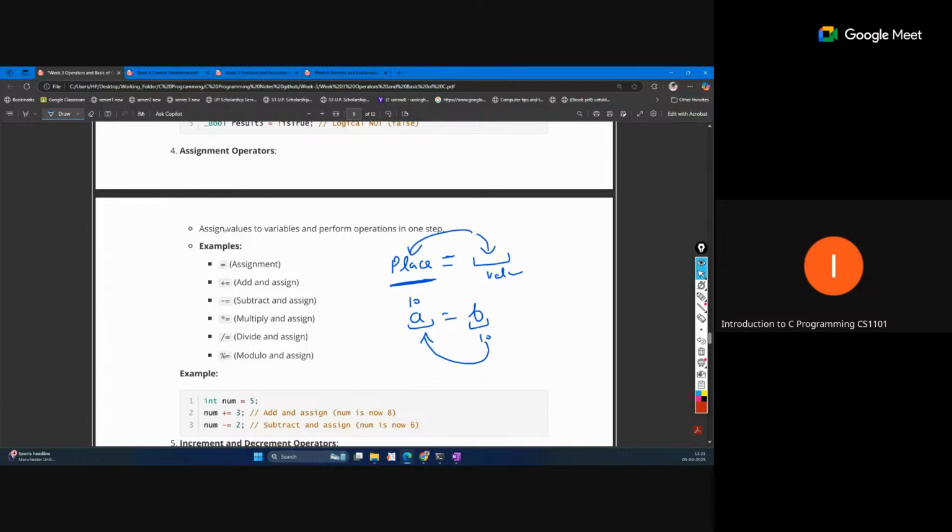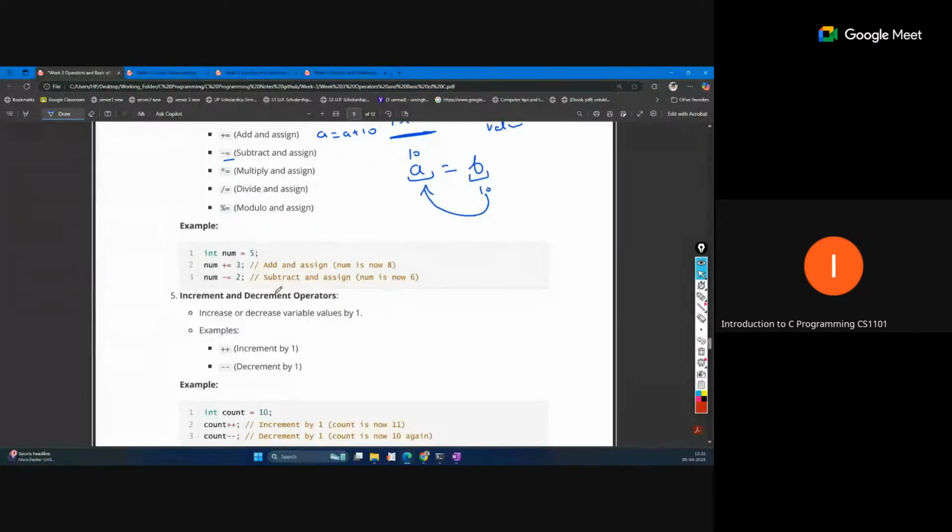There are multiple ways to write this assignment operator. We can write a plus equal to 10, which is simply equivalent to a equal to a plus 10. This is the short way of writing the expression. All are similar ways. So this will become a equal to a minus 10, and this will become a equal to a into 10 in this way. So we can write all these conditions.